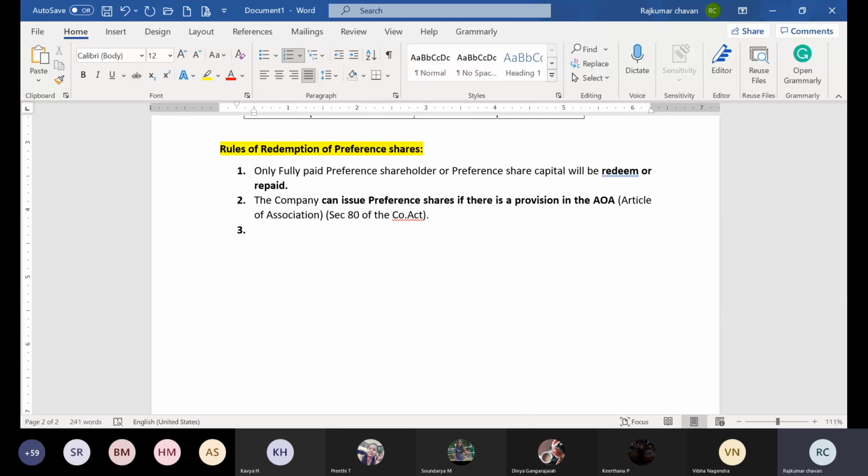Right? So how many people understand rule number 2? Just raise your hand. 52 people have raised their hand.